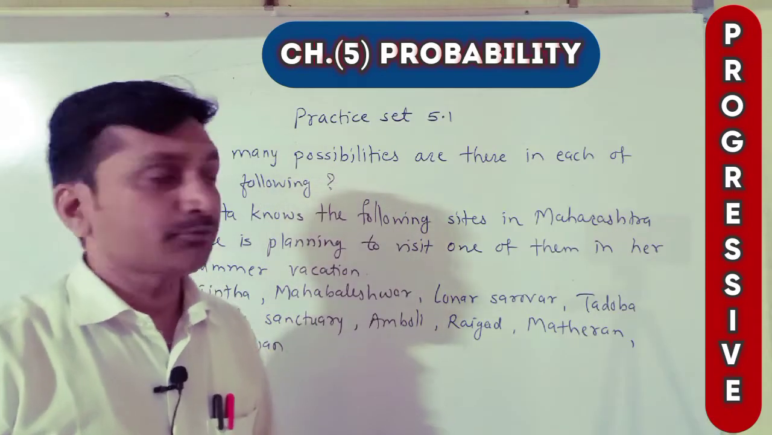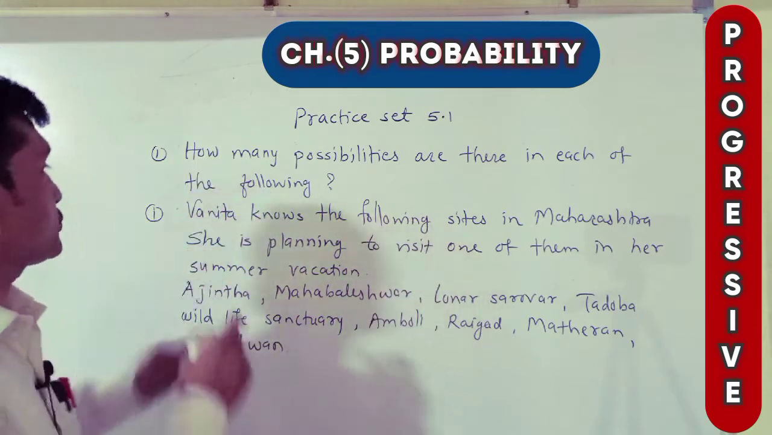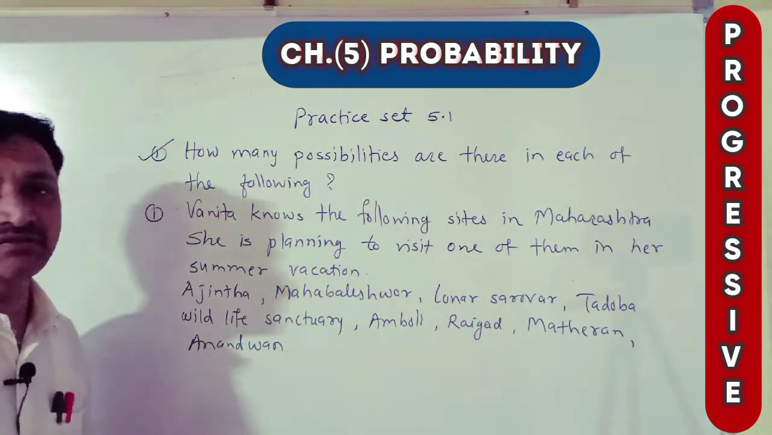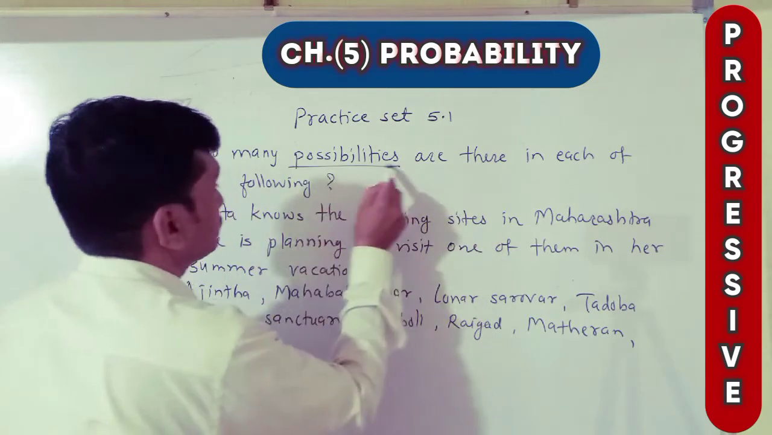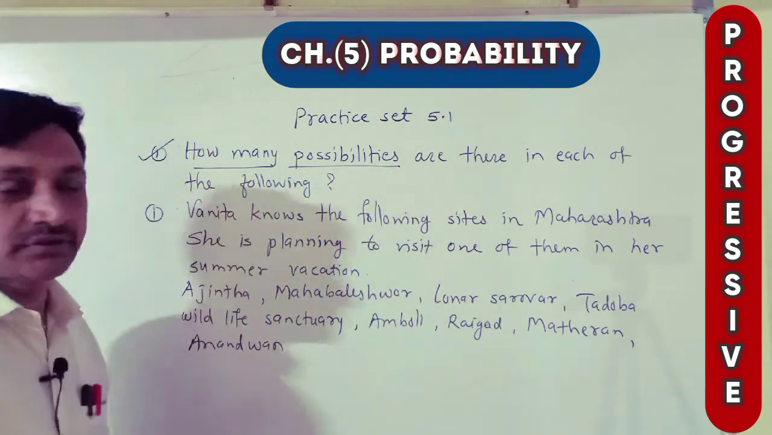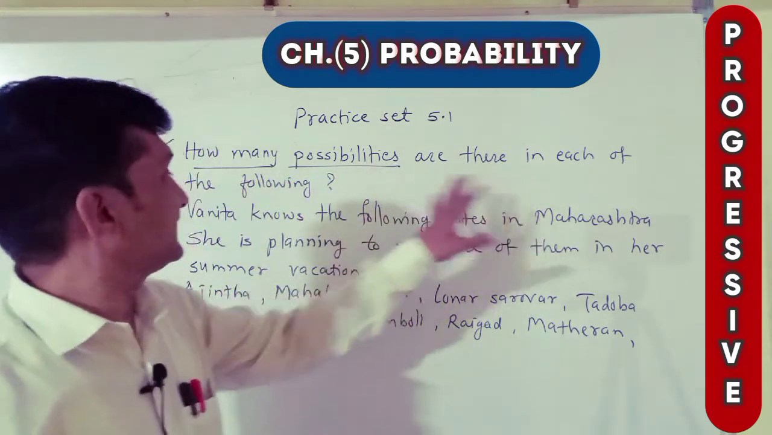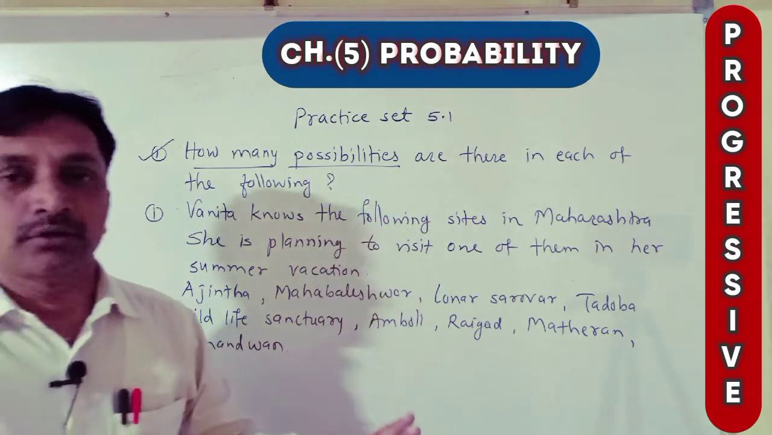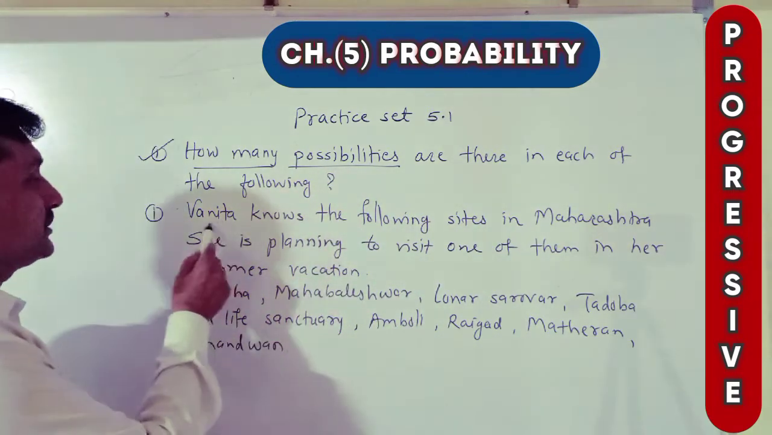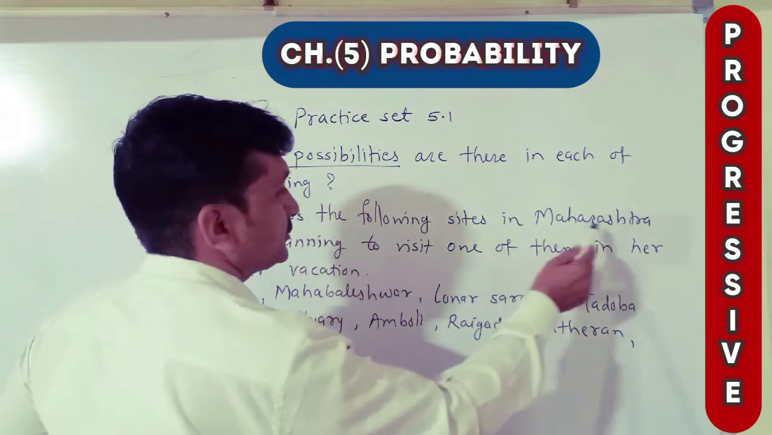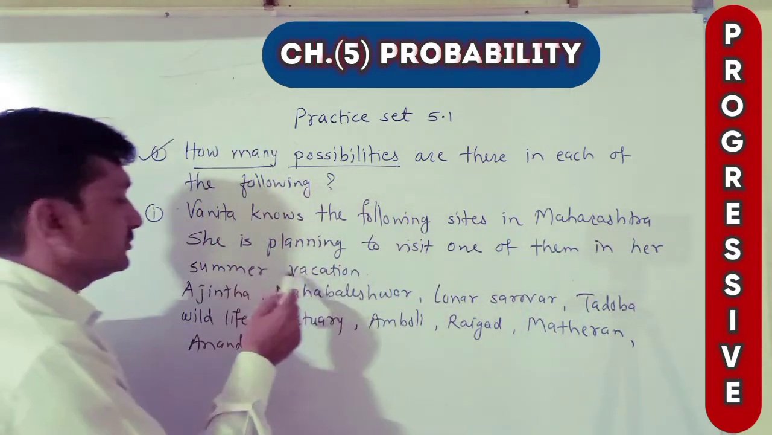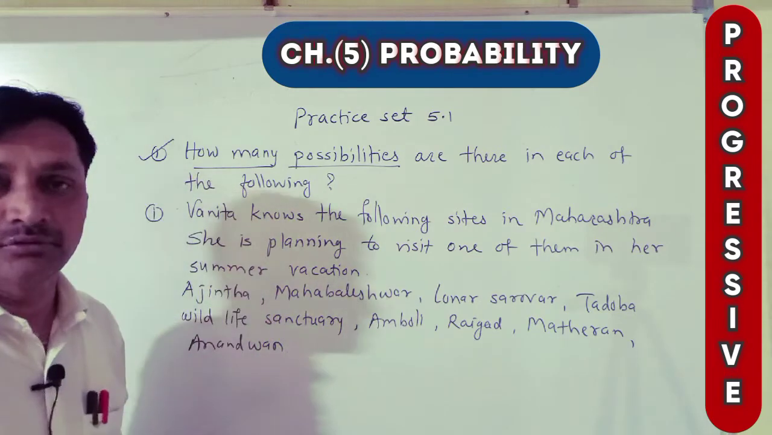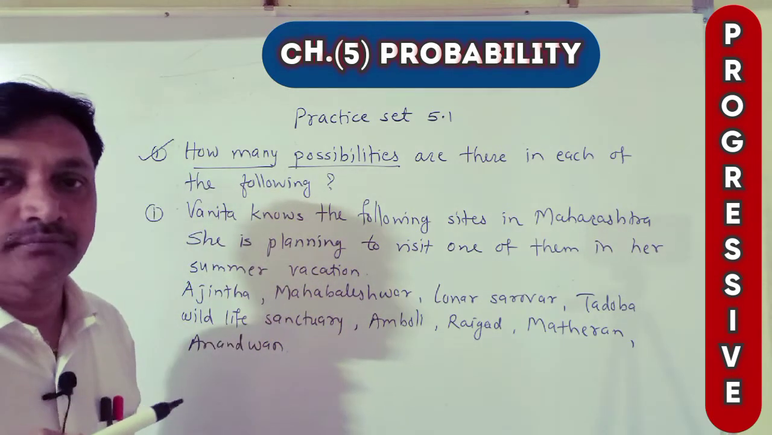Dear friends, let's start practice set 5.1. First question of practice set 5.1 is, how many possibilities are there? We have to write only possibilities. How many possibilities are there in each of the following? First example, Vanita knows the following sites in Maharashtra. She is planning to visit one of them in her summer vacation. Now one list is given.